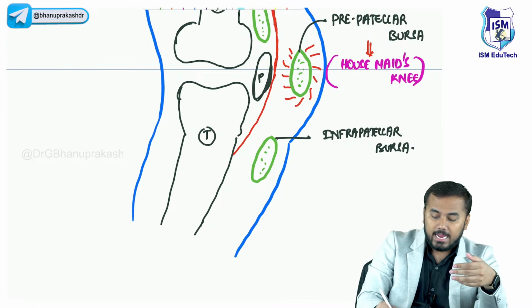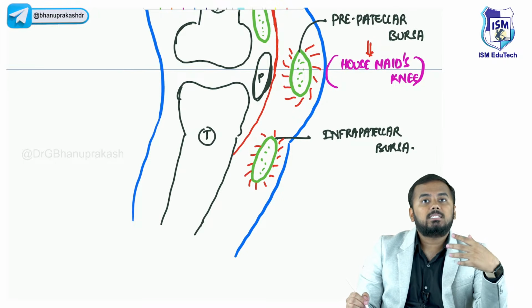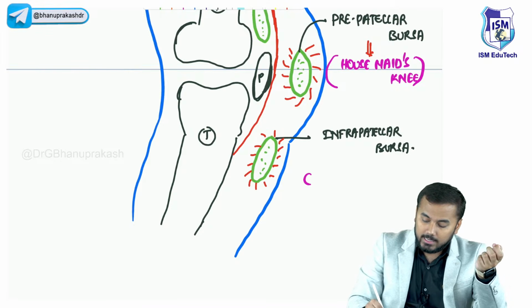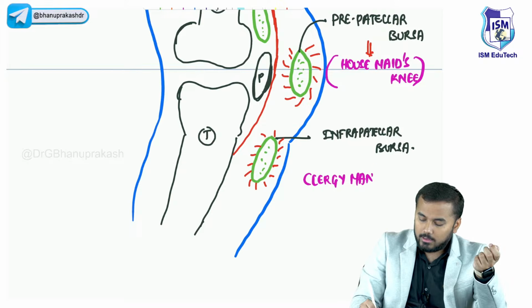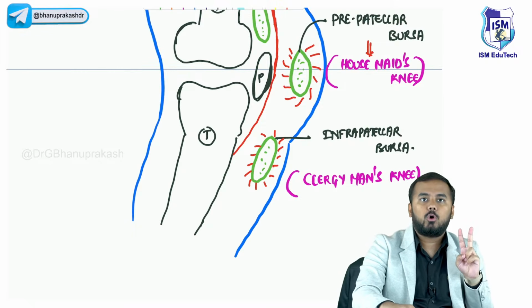So this lower part will also undergo infection, and this is called clergyman's knee. What is this knee called? Clergyman's knee.